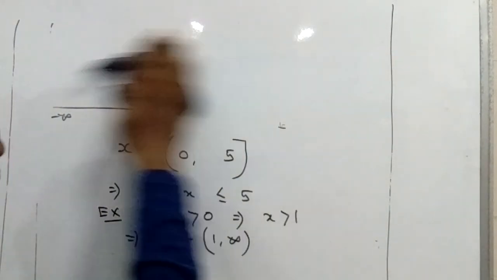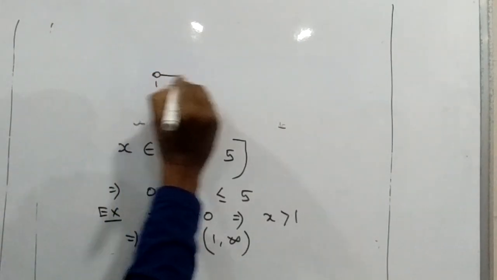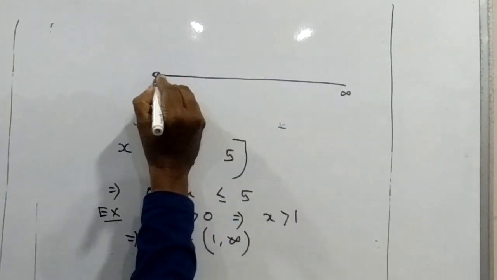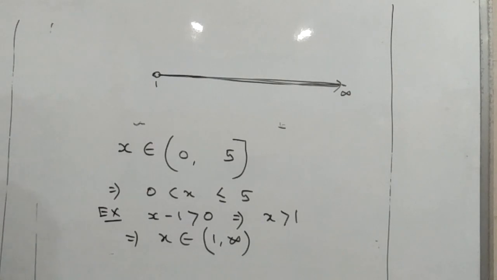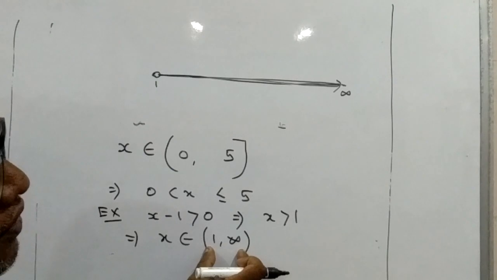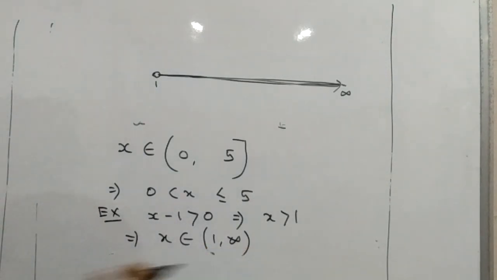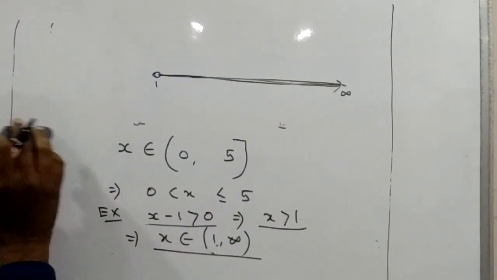X is greater than 1 means what? In this case x is greater than 1, so we will move towards the right, 1 to infinity. This is your solution region, 1 to infinity. Infinity cannot be closed under any circumstance; infinity or minus infinity is never closed. So x minus 1 greater than 0 means x is greater than 1, or we can say x belongs to (1, infinity).